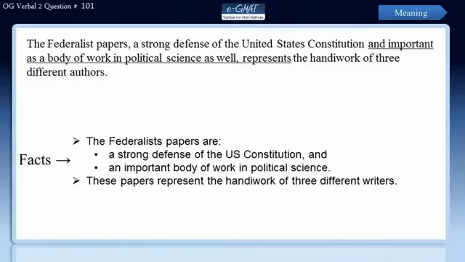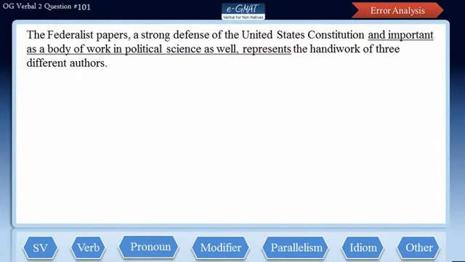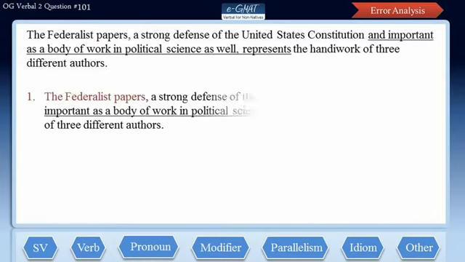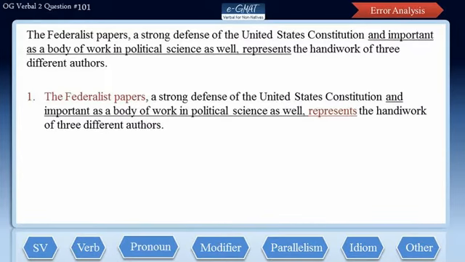Now let us evaluate the errors by splitting the sentence into its clauses. Since there's only one subject-verb pair in this sentence, we have only one clause here. The Federalist Papers is the subject and represents is the verb. Now singular represents does not agree in number with plural subject the Federalist Papers. Hence, we have a subject verb number agreement error in this sentence. Notice that papers is not written with capital P. Hence, it's not a proper noun here. It is a plural noun here.